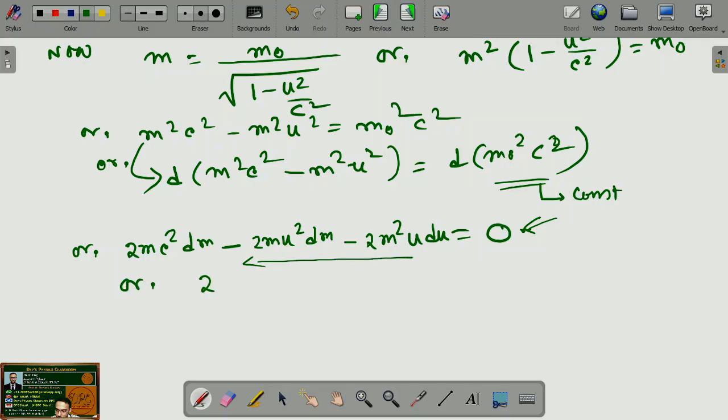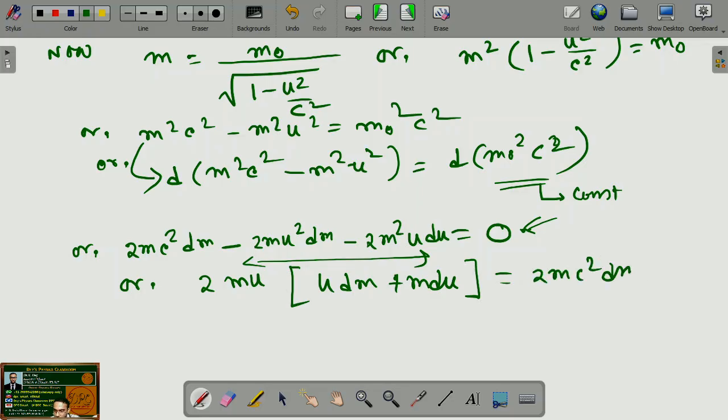We can take this term on the same side as the other term on the right-hand side, and we take common 2mu, then we will get u dm plus m du, which would be equal to 2m c square dm, this term.